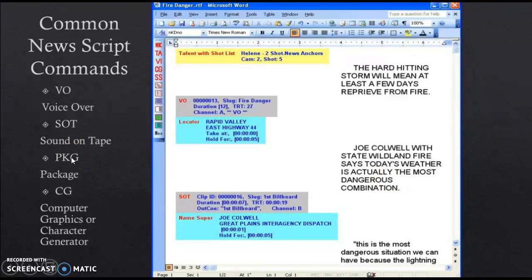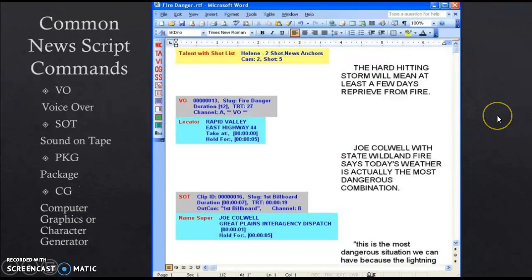Package, you don't really have to worry about right now, but it's a command for the newscast. It's like a small story that you do yourself, and then they play it during the newscast. You don't have to be anchoring. And CG, those are the things that come up under people's names during interviews. It says their name, and then it says their title.